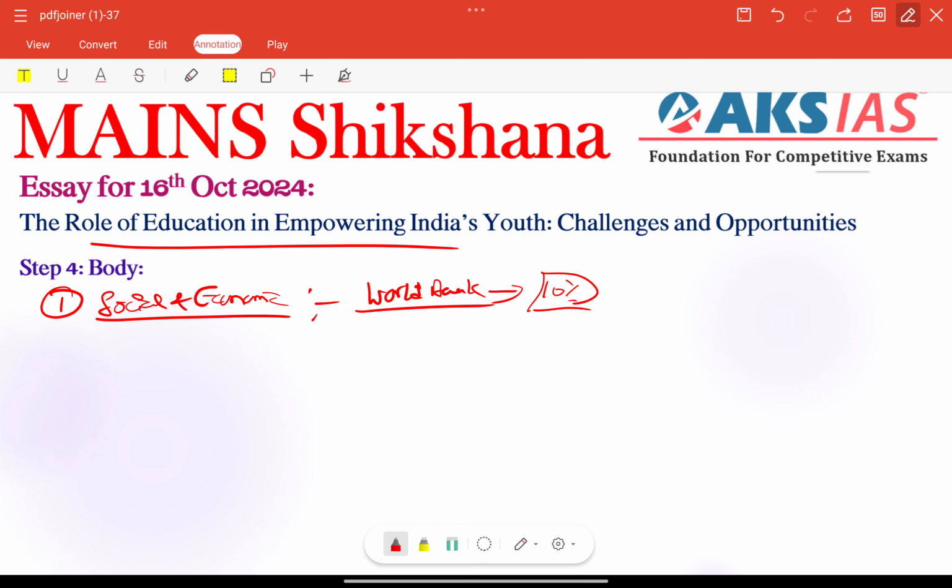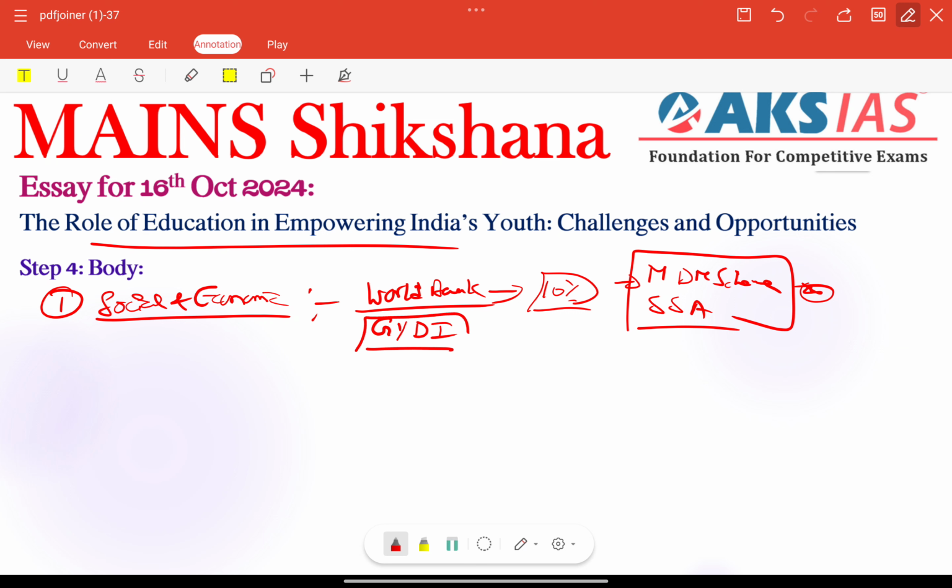Other than that, we can add some schemes like the Midday Meal Scheme we have, right? Other than that, we have Sarva Shiksha Abhiyan, right? These significantly improved school enrollment rates, especially in rural areas, right? So we need to include these types of issues. Other than that, we have the Global Youth Development Index also. India's rank also needs to be included here, right? So they are very, very important. So these are the societal and economic dimensions here.